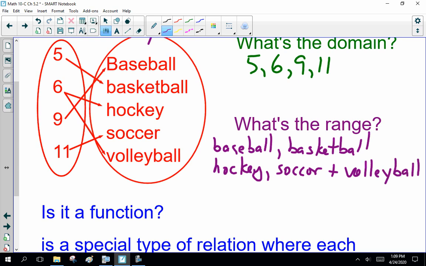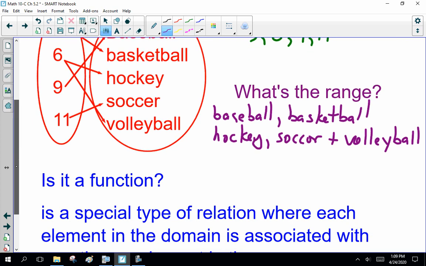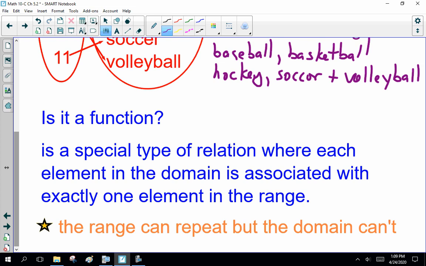Note, the domain or the range don't have to be numbers, they can be things. Now, that's one little thing. The more important, the second most important thing I want to talk about is: is this a function? A function is a special type of relation where each element in the domain is associated with exactly one element in the range. That's a definition you're supposed to know, the definition of a function. The easy way to remember that is the range can repeat, but the domain can't.